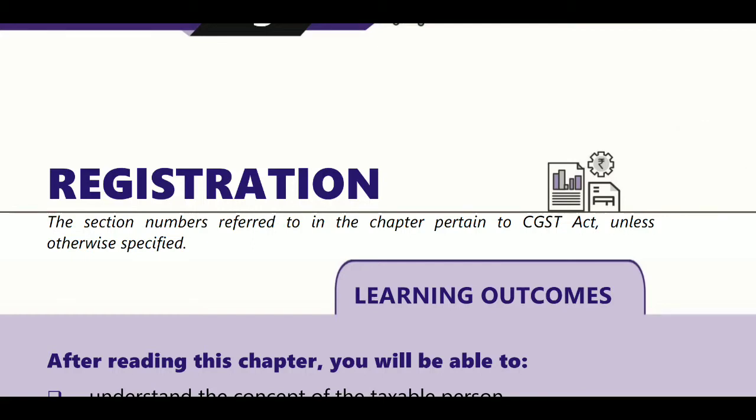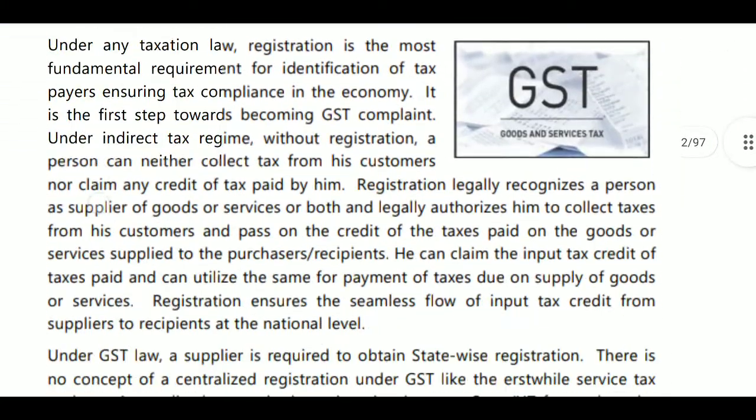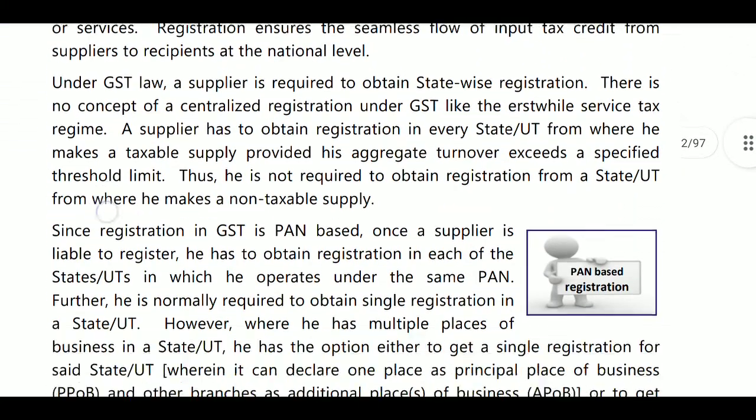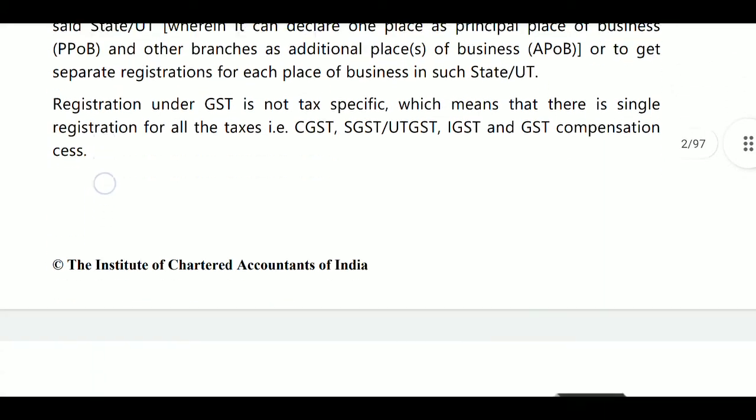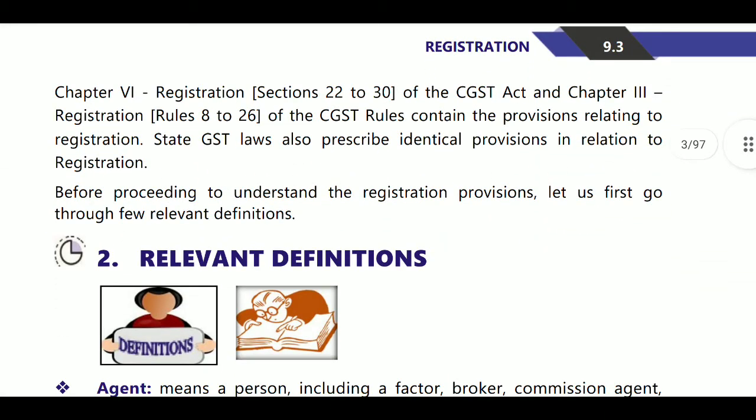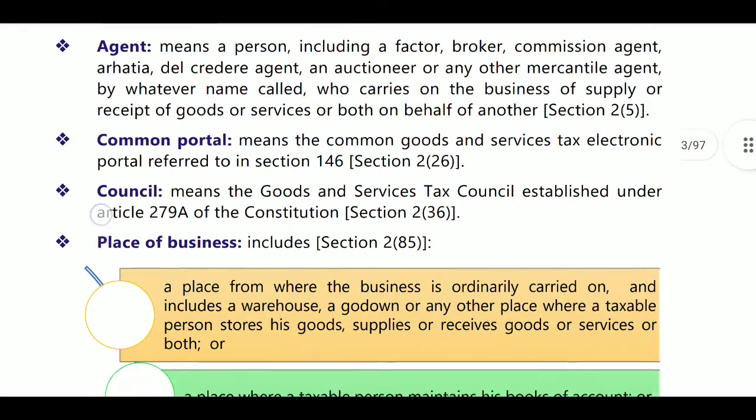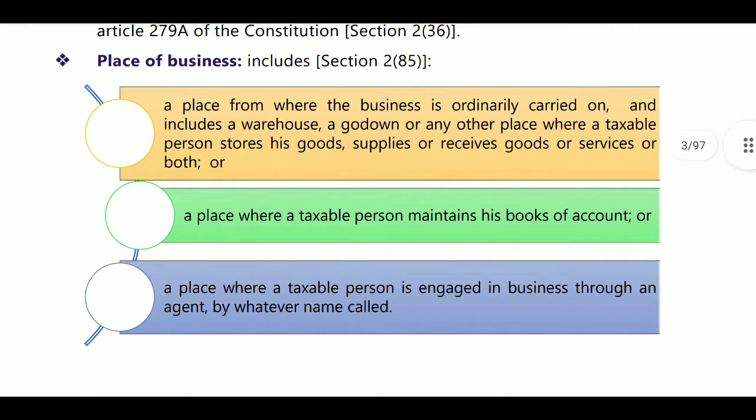In this video, we are going to discuss the registration chapter in GST. Registration under GST is PAN-based and state-specific. There may be one registration for one state. And first, some definitions: place of business, section 2, clause 85.